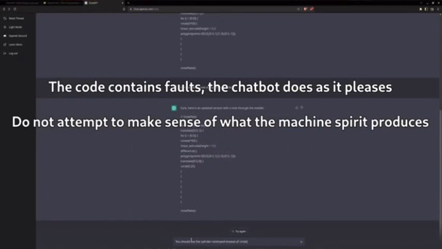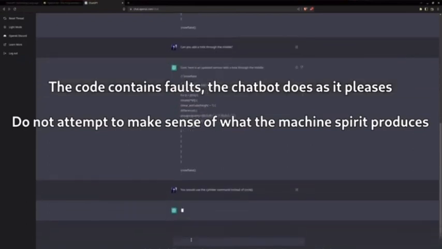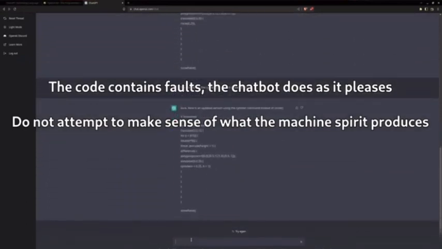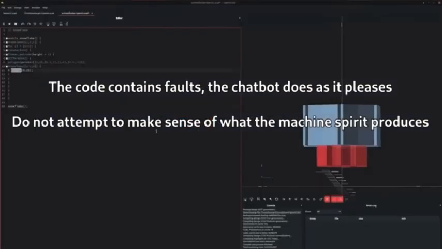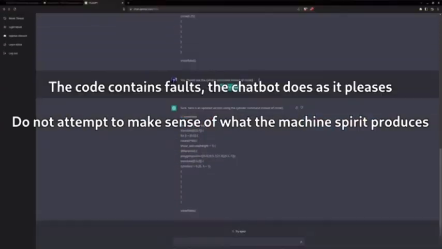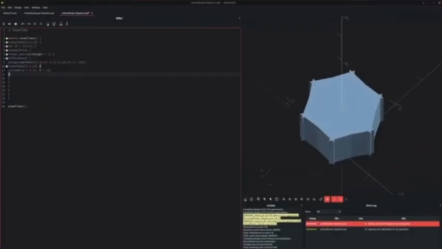You should use the cylinder command instead of circle. And we have our response. And it even added the height parameter correctly, which is very cool. Oh, it seems like I was mistaken. We are mixing 2D and 3D objects. The circle command was the right way to go. And instead, this translate command was the issue.